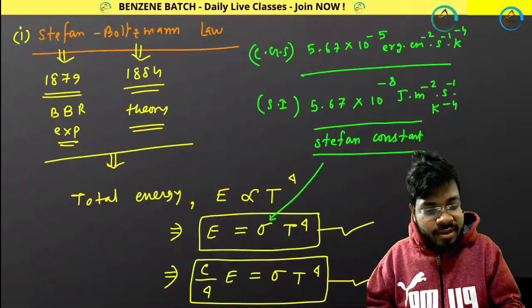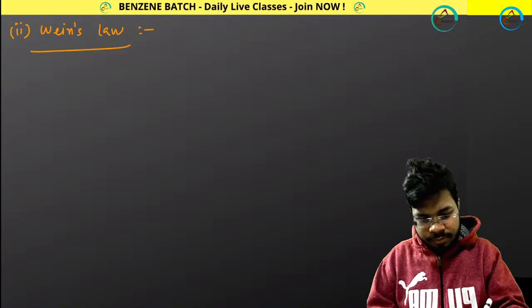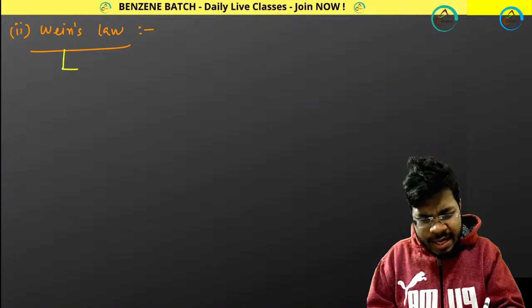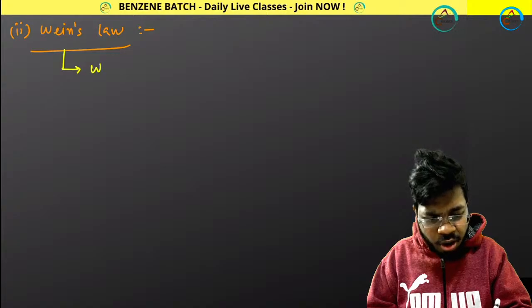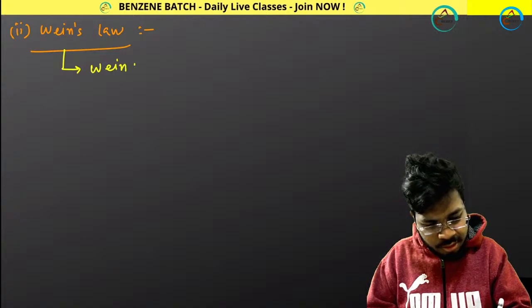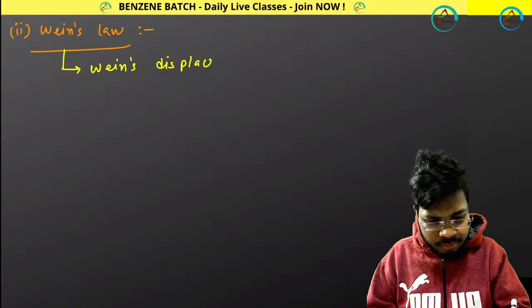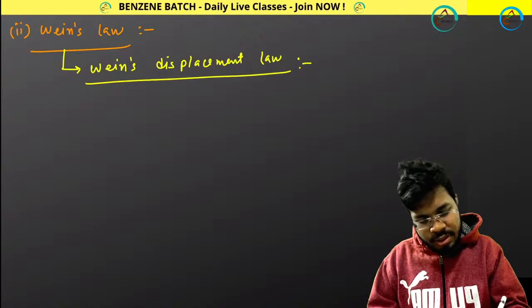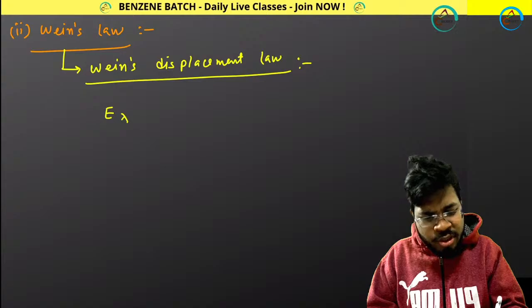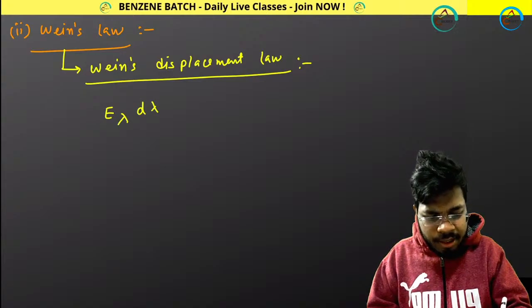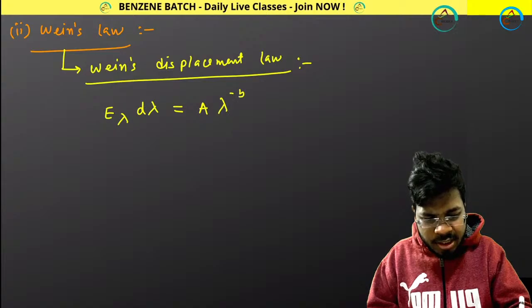Now let's see what Wien's law says. Wien's law is basically this one. Actually it is not simply Wien's law, it is Wien's displacement law. Wien's displacement law gives this equation: E lambda d lambda equals A lambda to the power minus 5 e to the power minus b by lambda T d lambda.